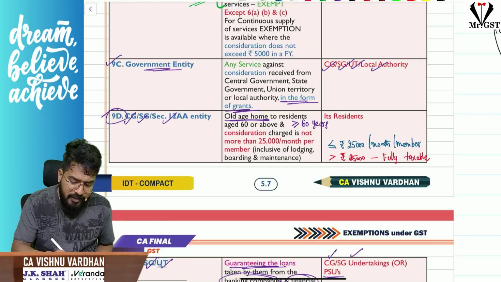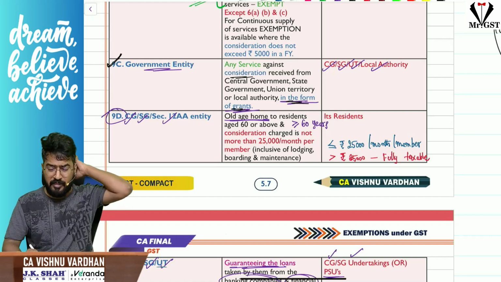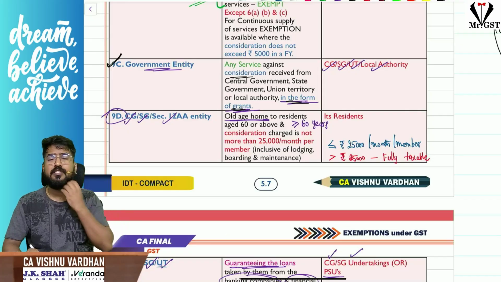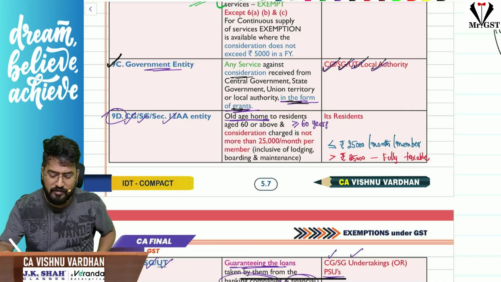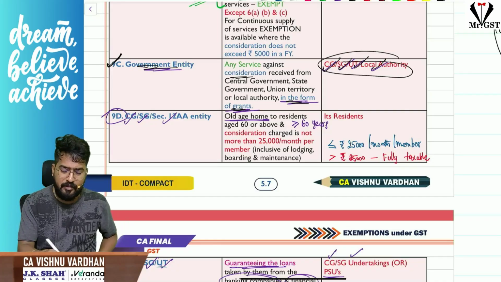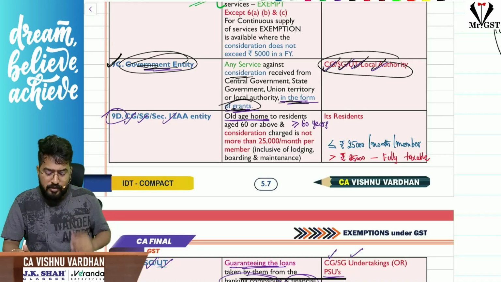Sir, government entity providing any services where they are receiving consideration in the form of grants, as we have already discussed just now. A government entity is set up for mainly what purpose? To carry out something which is entrusted to the central government, state government, union territory or local authority. So they are doing those functions, whatever the government is telling them. For that, the government is giving them the consideration in the form of grant. That is also exempt under GST.